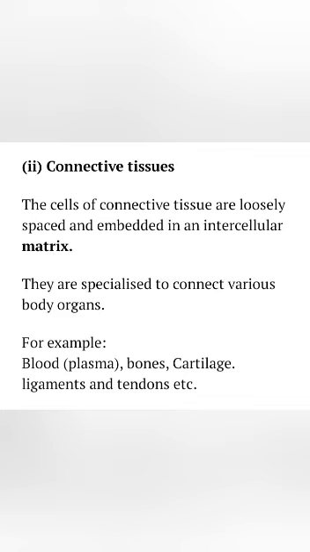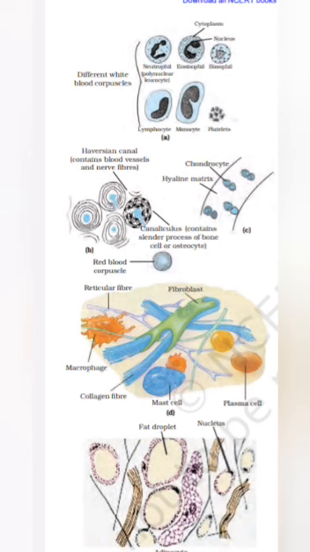The cells of the connective tissue are loosely packed. That means the cells are found widely spread and they are embedded in intercellular matrix. Here the matrix means the medium on which the cells are suspended. And the matrix is generally the liquid medium.